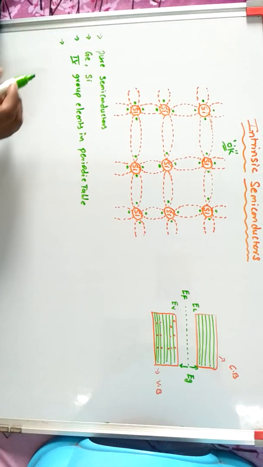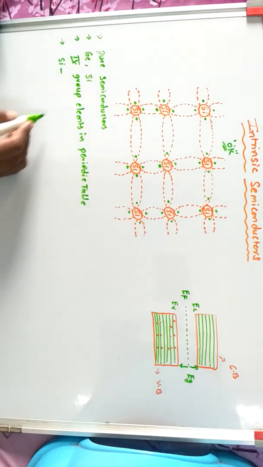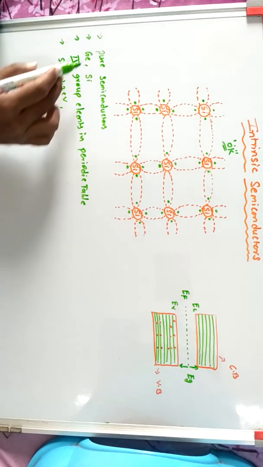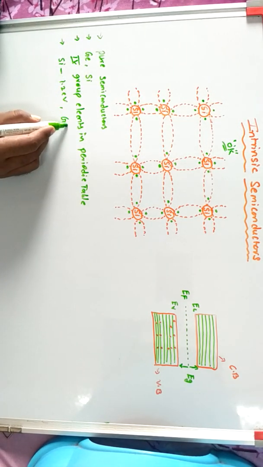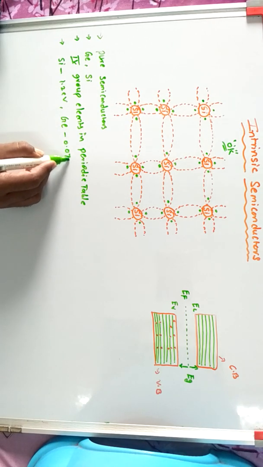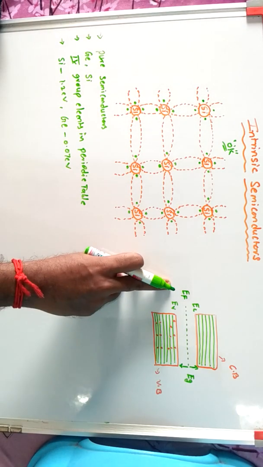For silicon, the energy gap is 1.2 electron volts, and for germanium the energy gap is 0.07 electron volts. EF is the Fermi energy level.